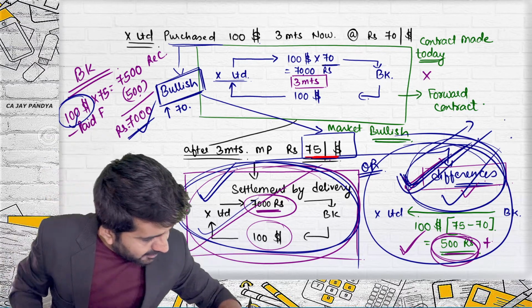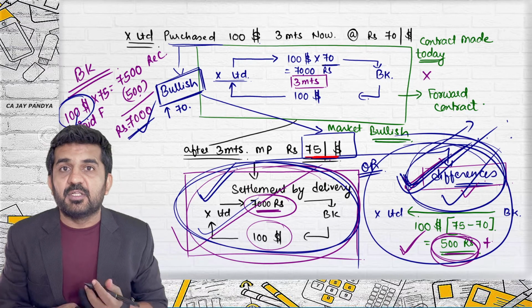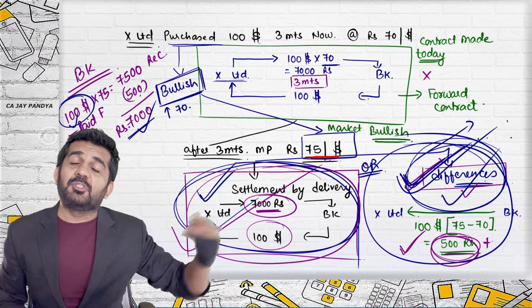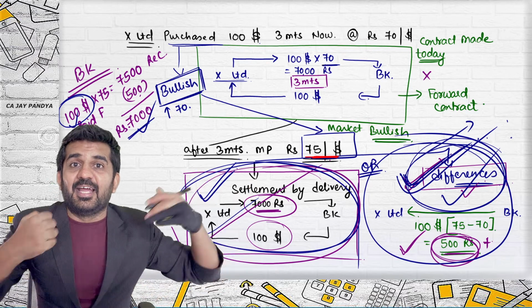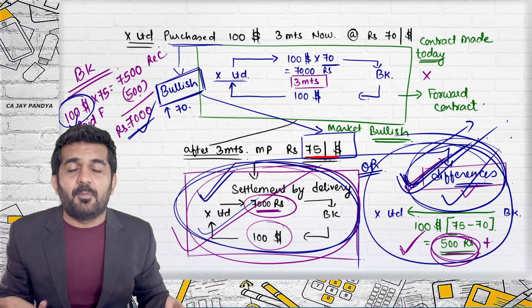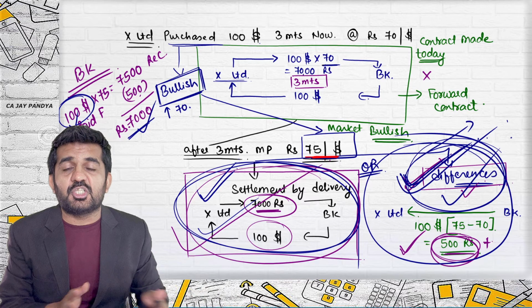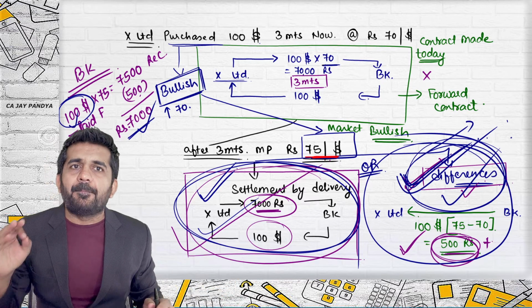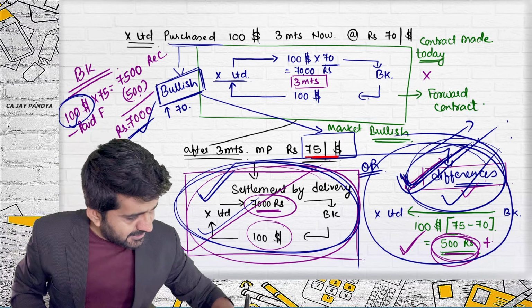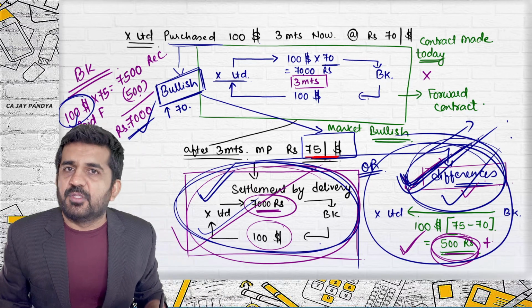The settlement will be done always by differences. Is it all right? Say if he purchases 1 metric ton of copper and he is actually getting the delivery of 1 metric ton of copper, what he will do with copper? He is just speculating. He is just gambling in futures. Is it all right? So in all the cases, the settlement will be done by differences. Is it all right?